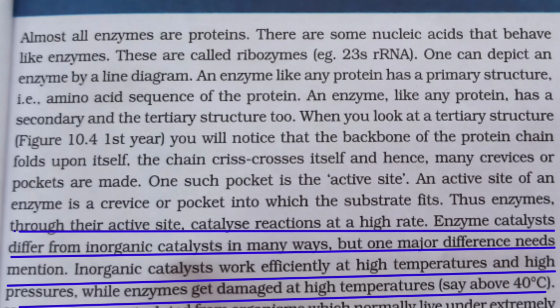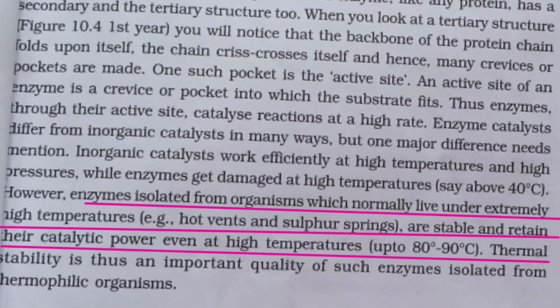Inorganic catalysts work efficiently at high temperatures and high pressures, while enzymes get damaged at high temperatures above 40 degrees centigrade. Enzymes are also isolated from organisms which normally live under extremely high temperatures, for example hot vents and sulfur springs.